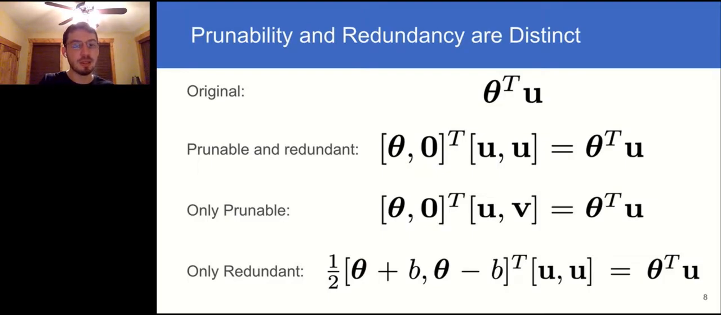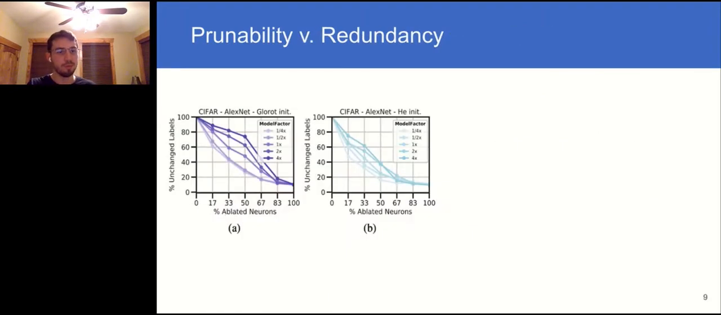Not only can we see the distinctness of prunability and redundancy using these simple prototypical examples, we find in practice that some networks develop more prunable units and others develop more redundant units as we increase their width. To start out, we want to share the results from some experiments we did with AlexNet architectures trained on the CIFAR10 dataset. We took a set of networks of different size factors, 1/4x through 4x, and trained some with Glorot, or low variance initialization, and others with He, or high variance initialization.